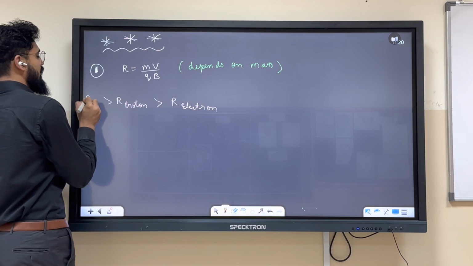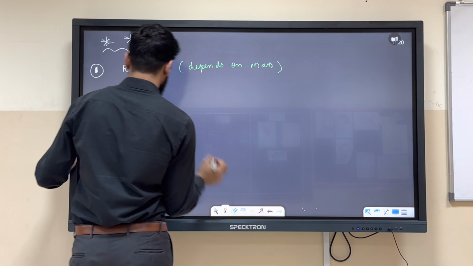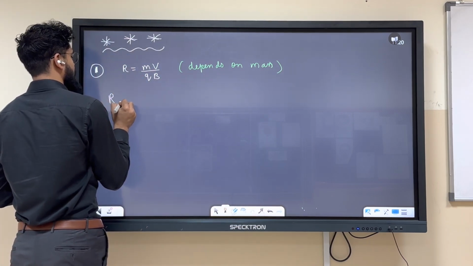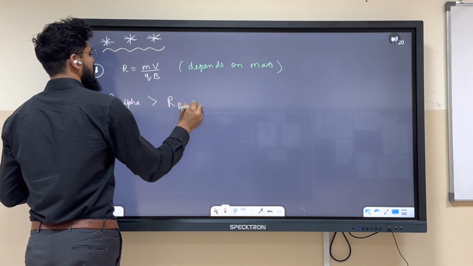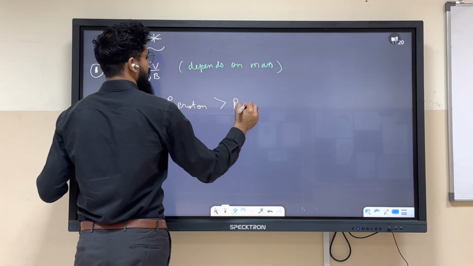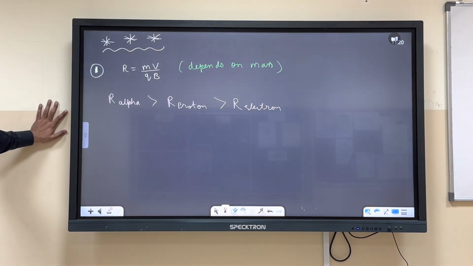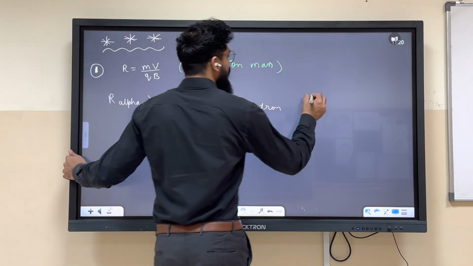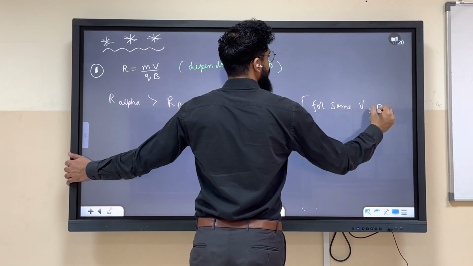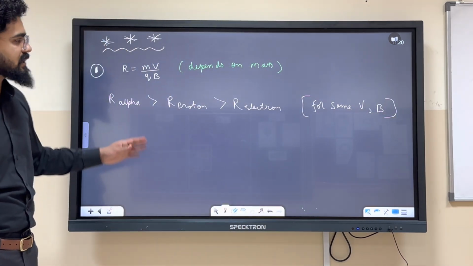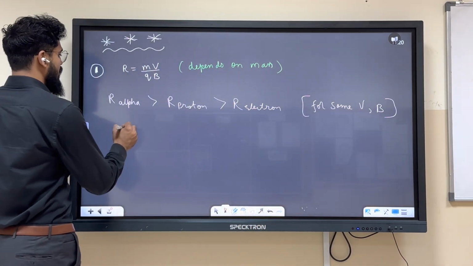And R of alpha particle is greater than R of proton, and it is greater than R of electron. Over here we are considering the same v and B. Obviously, if velocity and magnetic field are same, then we can write this, correct? Okay, if we want to look in the picture form, how will it look like?